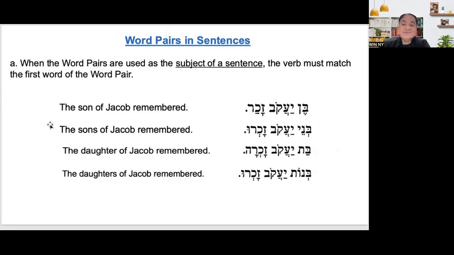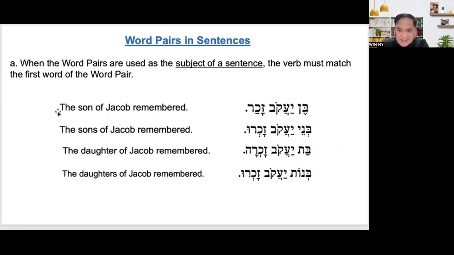Example, I always start from English so that you can easily absorb it. The son of Jacob remembered, because you're familiar with it in English. Ben Yaakov zachar.